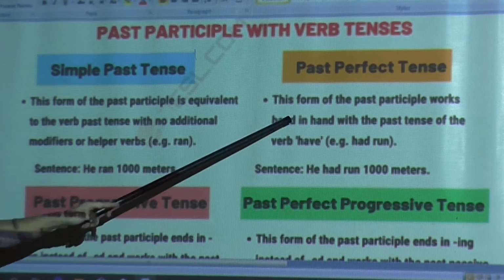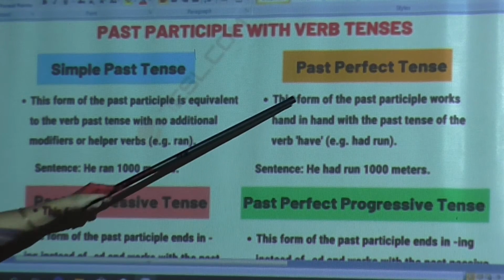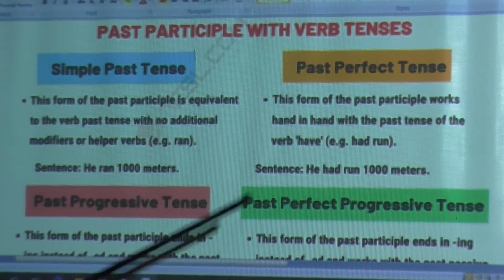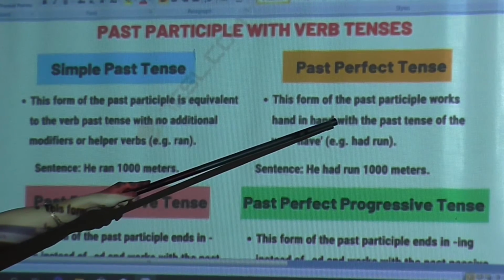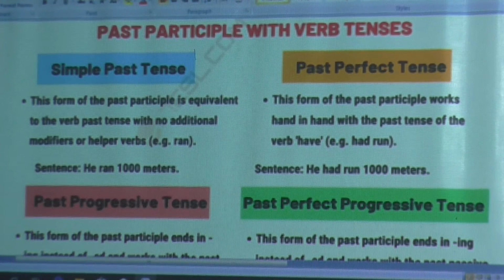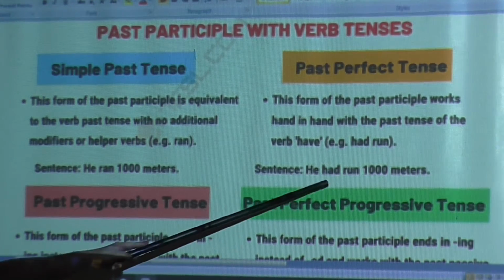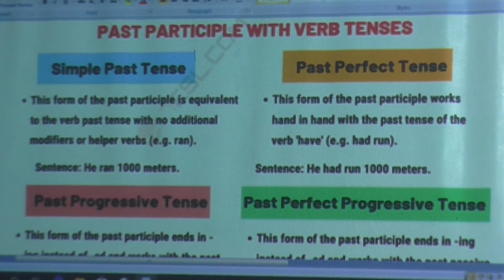Okay. Next comes the past perfect tense. Now when you go through the tense, you will understand about the past perfect tense. Now what is the perfect tense? In perfect tense, always you have to add have in present tense and had in the past tense. So as it is written past perfect tense, you have to write had. This form of the past participle works hand in hand with the past tense of the verb have. For example, had run. Now what is the difference between he had run 1000 meters and he ran 1000 meters?